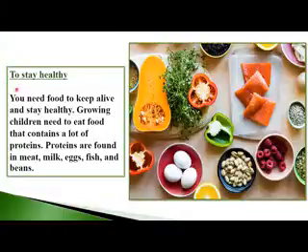So it is important to stay healthy for the normal functioning of the body. For that we need food. That food keeps us alive and healthy. Growing children need to eat food that contains a lot of proteins. Proteins are the food in meat, milk, eggs, fish and beans. So for maintaining the normal health of our body, we need to eat a good kind of food.